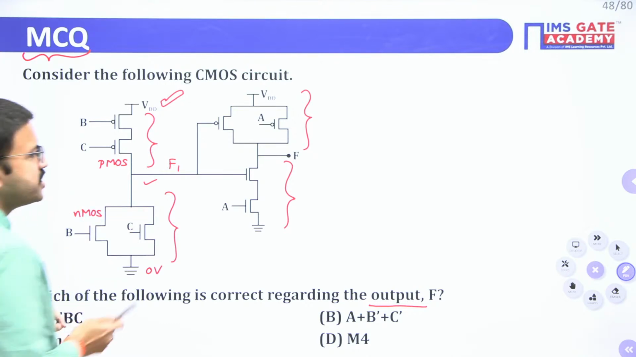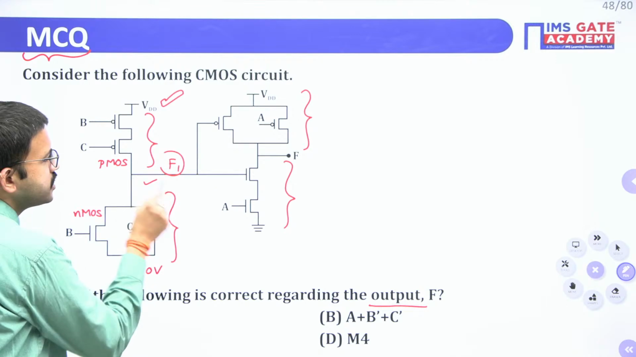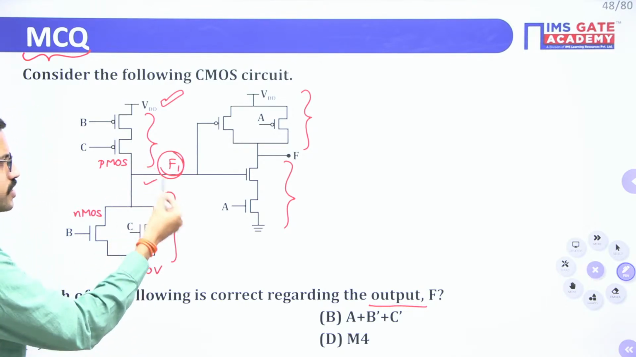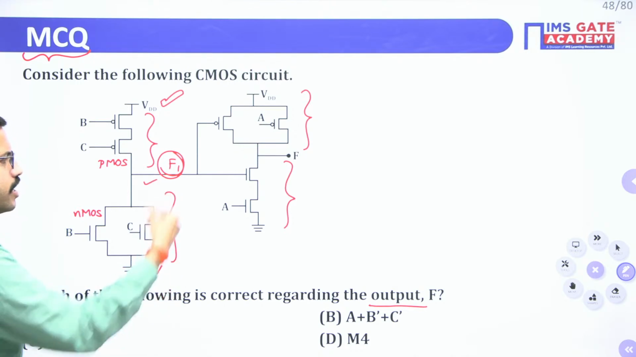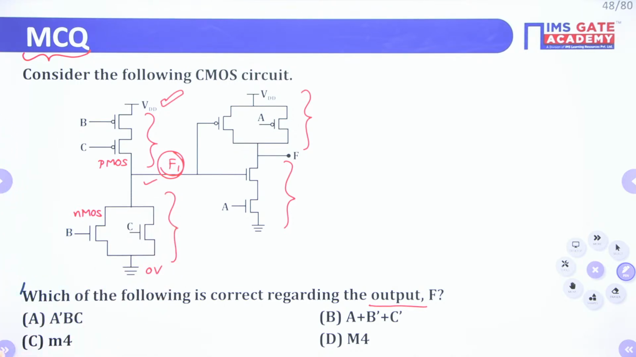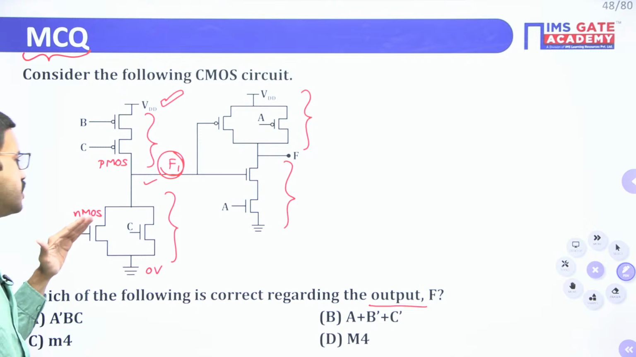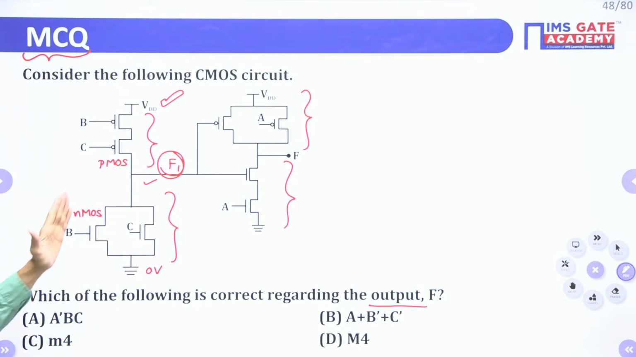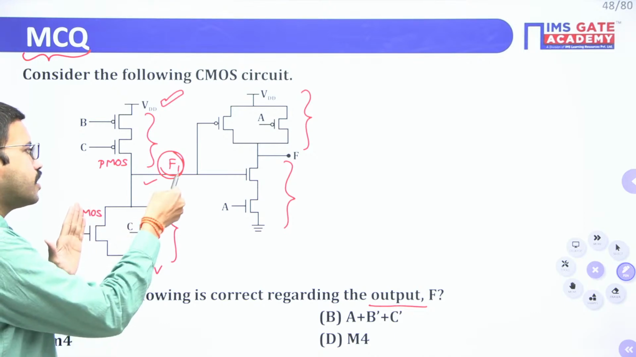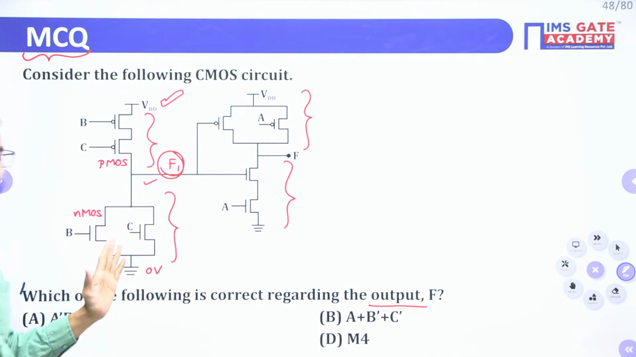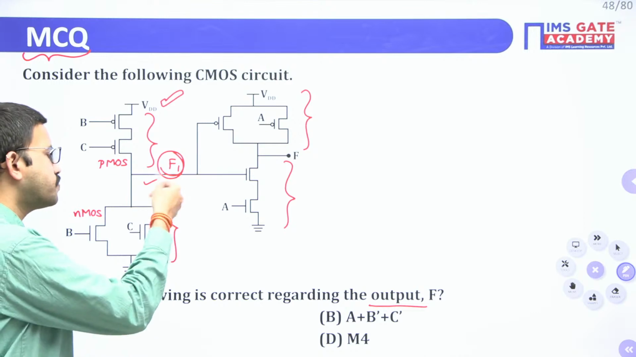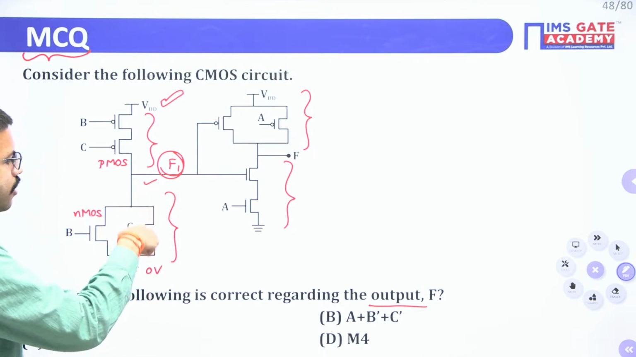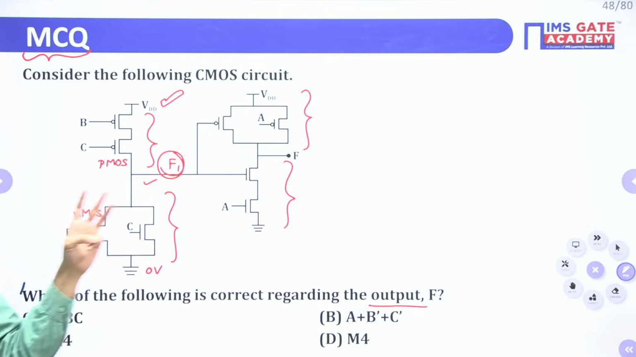Now all of you please respond. If I want to connect this output F1, this output line, to the ground, how many combinations do I have? Just consider these two transistors as switches. If this switch is closed, then this output will be connected to ground, or if this switch is closed, this output is connected to ground, or if both the switches are closed, then also output is connected to ground. Yes or no? Three combinations are there.